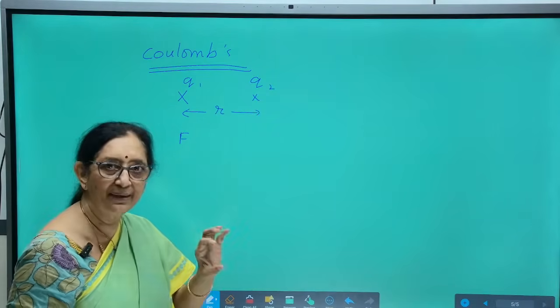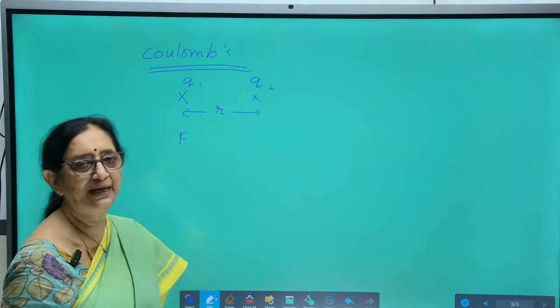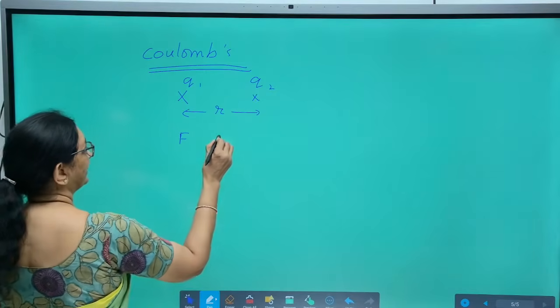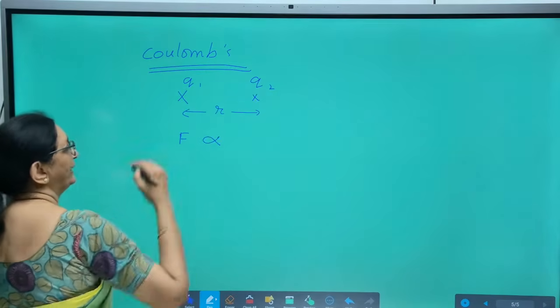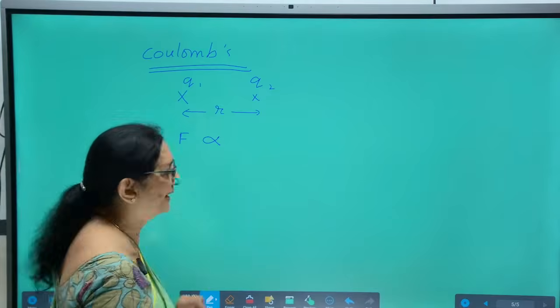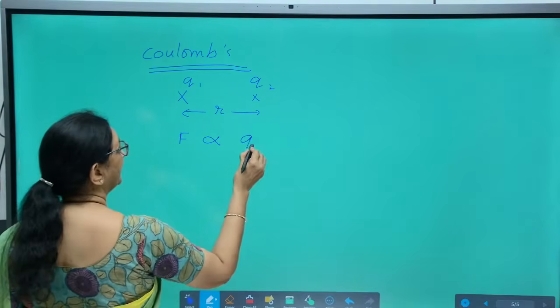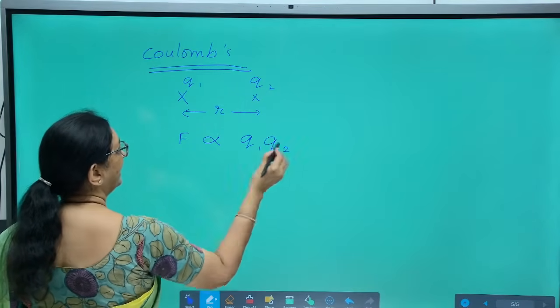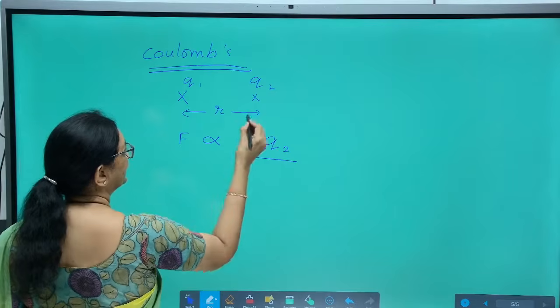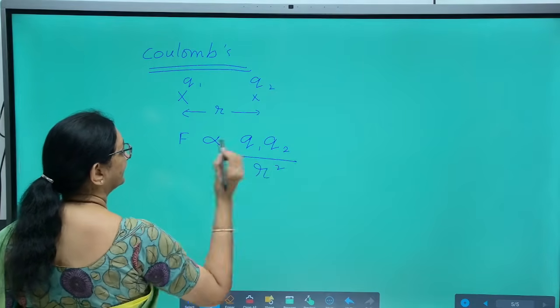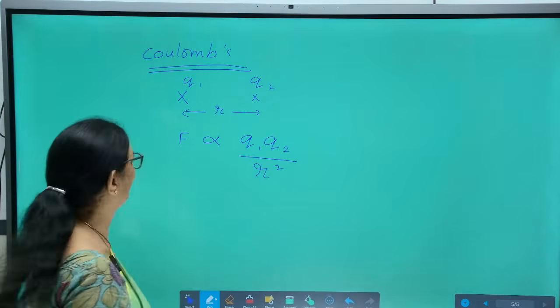If they are similar, repulsive force will be there. The force between the two charges is directly proportional to the product of the charges and inversely proportional to the square of the distance between them.